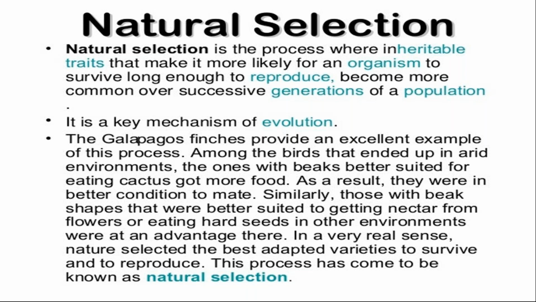The Galapagos finches provide the excellent example of the process of natural selection, because on the Galapagos Island, the birds which were able to settle in the environment, so one of the common examples is the Galapagos finches. Clear?